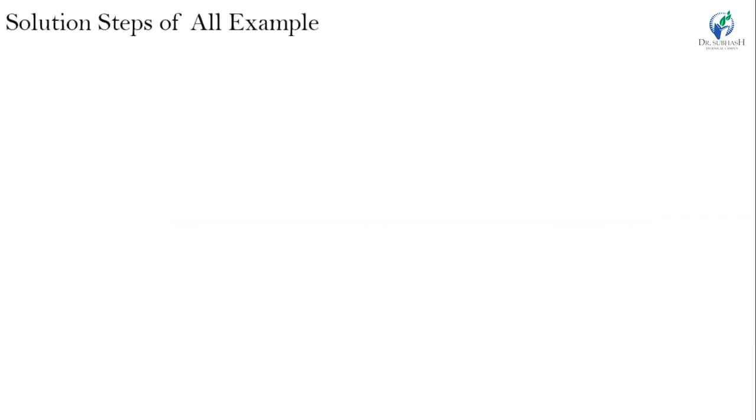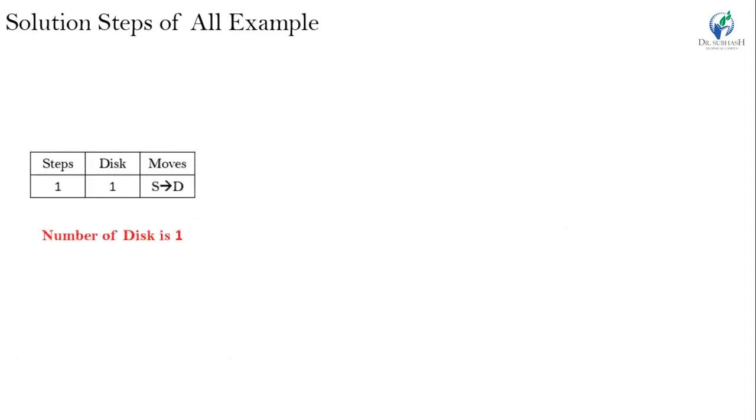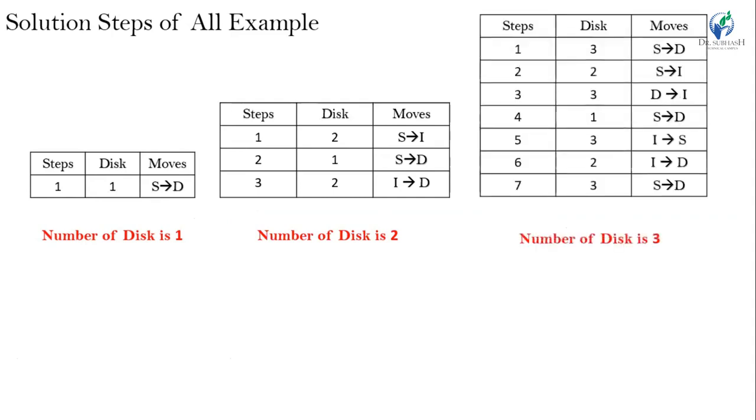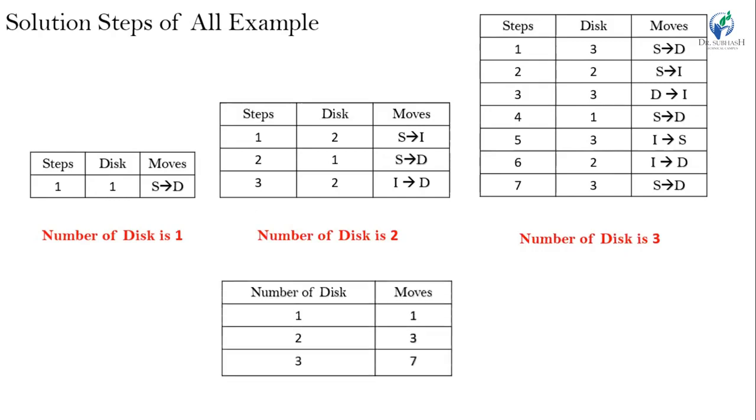So, the summary of all the examples is: if we have one disk, we require a minimum of one step for the solution. If we have two disks, we require a minimum of three steps for the solution. If we have three disks, we require a minimum of seven steps for the solution. This way, we have found the optimal solution for these three problems.